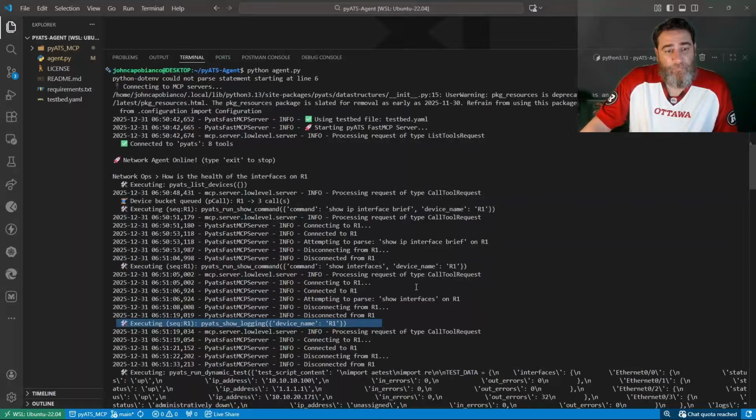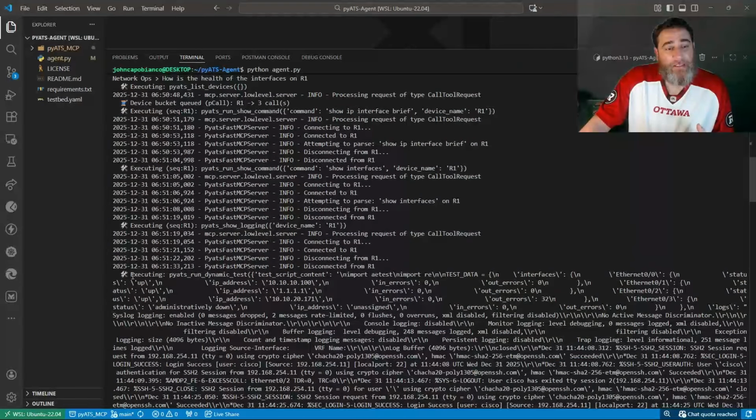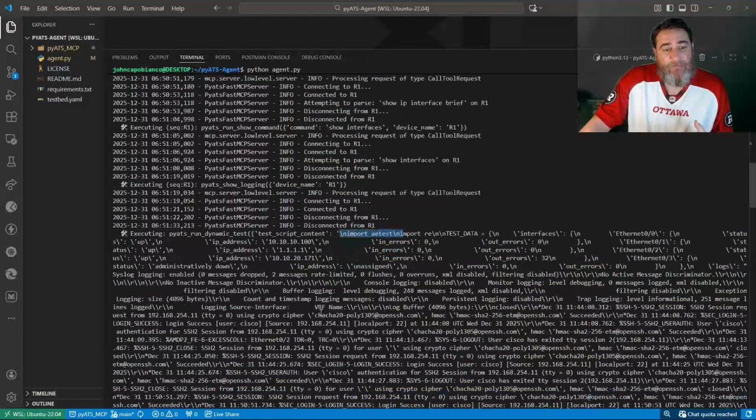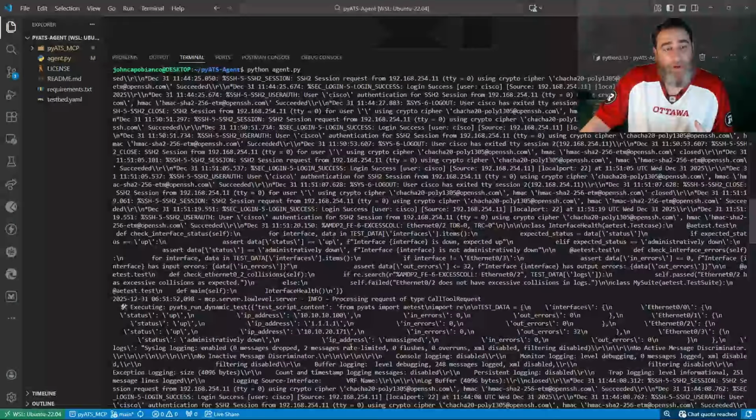Okay? Now notice that these are running show command MCPs, where logging has its own MCP, because logging does a device.execute, not a device.parse, because there is no parser for logging. And the agent knows that. The agent knows that logging and show run is just raw text and not to devise tests, but to use that as supplemental information. You can see here executing pyATS run dynamic test, and we can see that it's importing AE test and that it's testing these interfaces. It does the same thing for show interfaces. And we can see some asserts in here.